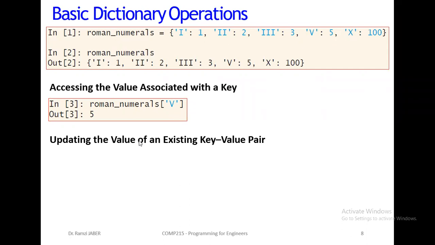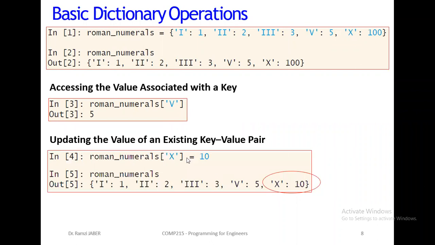So I want to update the X key to be 10. Just write this: roman_numerals X equal to 10. So we can change the value of the key. Just assign it: roman_numerals X equal to 10. Then 100 is replaced by 10, so we correct the dictionary. We change the value of the key X. Any question?